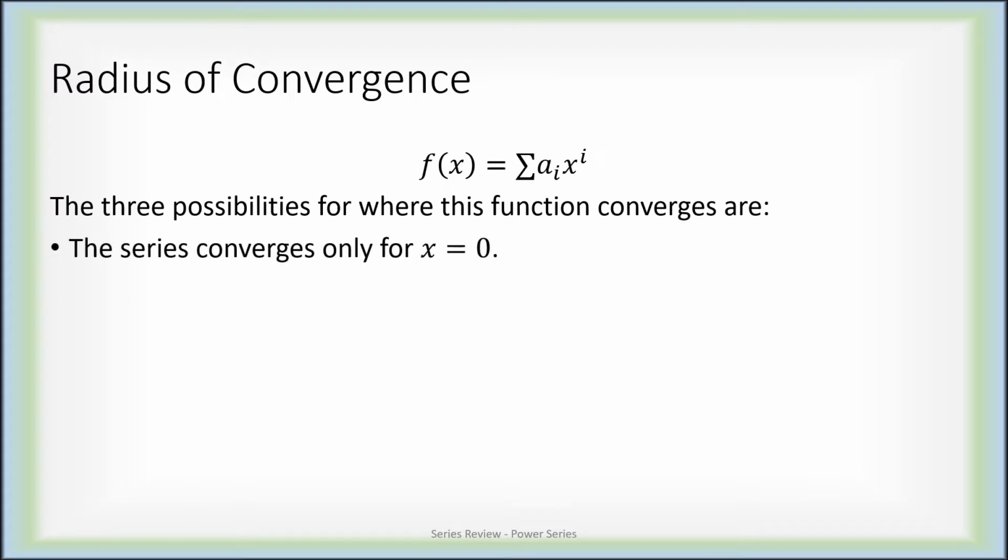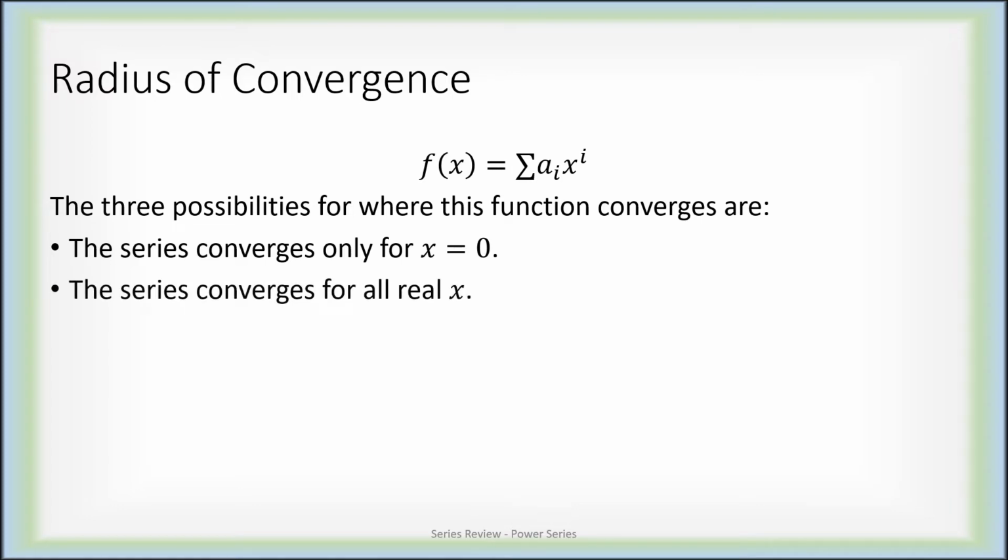It might converge only for x equals 0. Now, when x equals 0, for the index 0, we do have some ambiguity because we would get 0 to the 0 here. In the context of power series, however, 0 to the 0 is just going to be taken to be 1. However, when the index i is positive, so 1, 2, 3, and so forth, if x is 0, we get 0 to a positive power, that's just 0. So regardless of what a_i is, if x is 0, we're just summing up infinitely many zeros, and that's not hard to see converges. So the series will always converge when x is 0, but maybe that's the only x for which it converges.